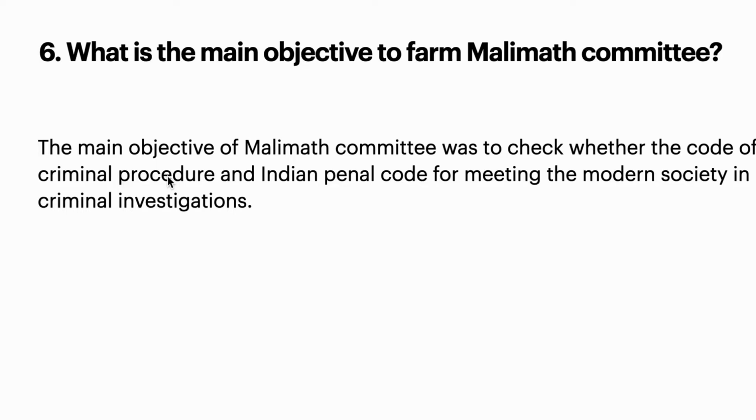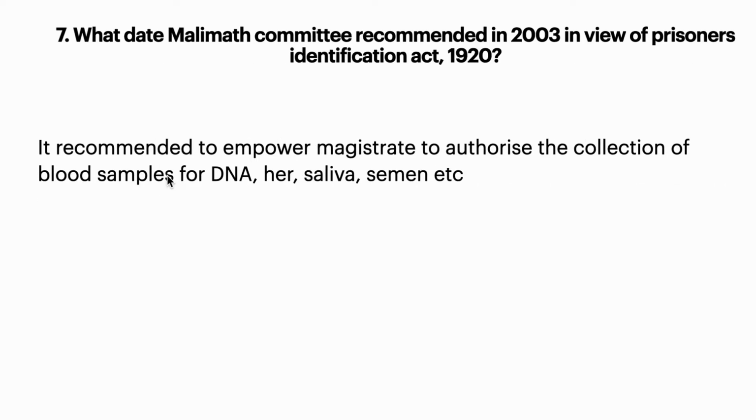Now, the seventh question: what did the Malimath Committee recommend? I'm sorry, there are a few spelling mistakes in this. What did the Malimath Committee recommend in 2003 in view of the Prisoners Identification Act 1920? In view of this, it recommended to empower the magistrate to authorize the collection of blood samples for DNA, hair, saliva, semen, etc.